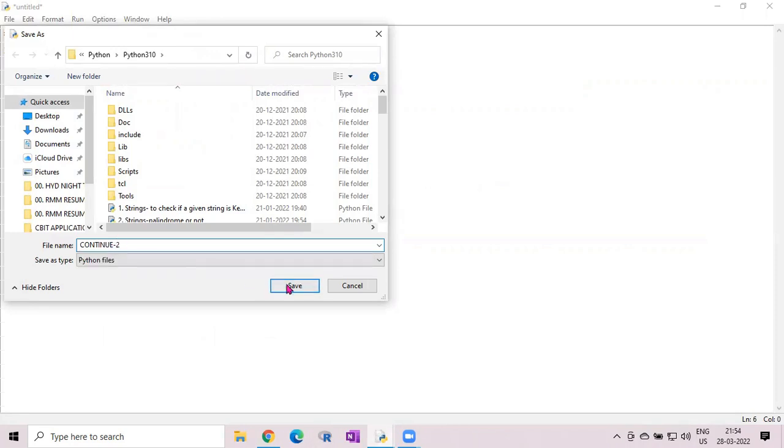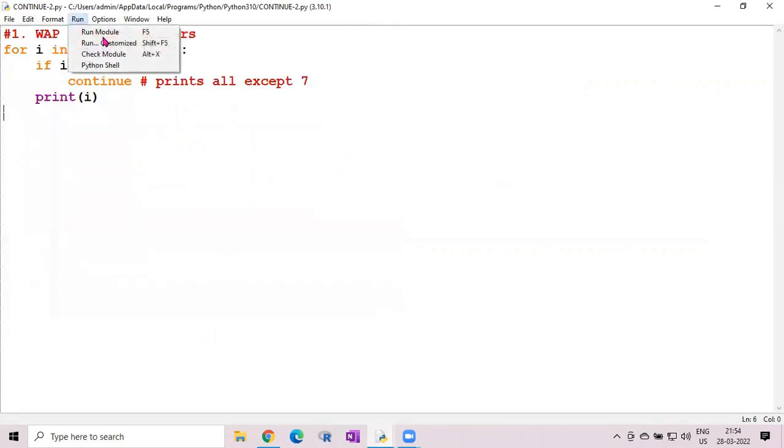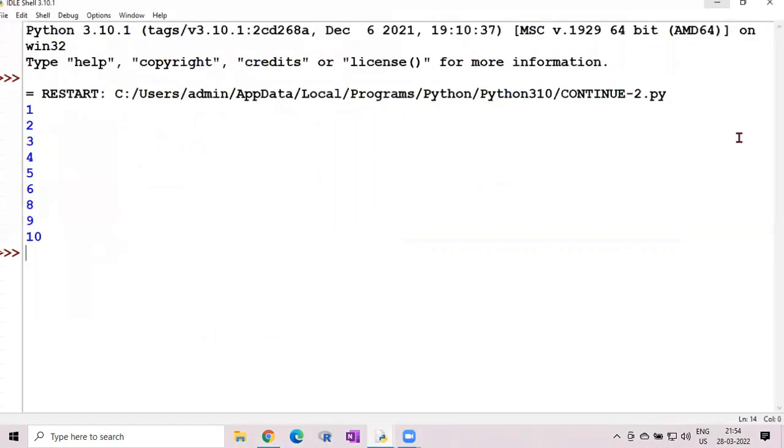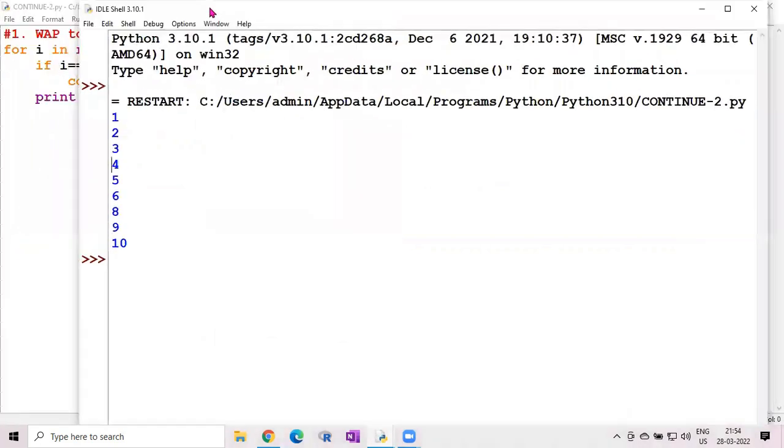For example, save it as continue something. So now we can run. Here you can see what output we obtained. Let us minimize and see the two screens.